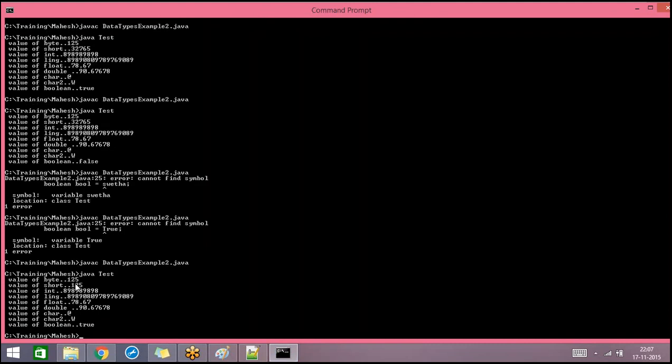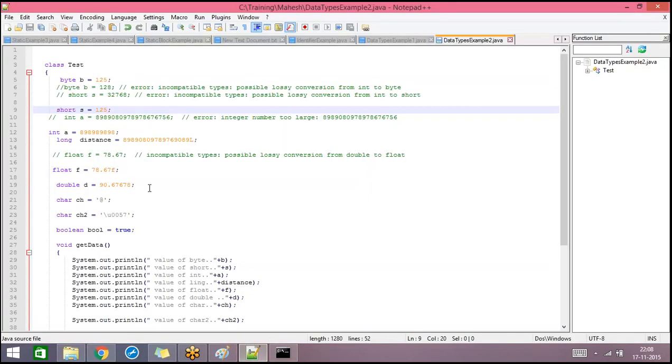It's valid. But generally, if it is a smaller number and you are saving it in short, it will not use only some memory. If you declare anything as short, then a total of 16 bits will be allocated, and the remaining memory will be wasted. You can declare it, but the best practice is to declare it in a byte variable. You can save the same number in short, int and long also, but if you declare it in a byte variable, you can save some memory. That's the best practice.